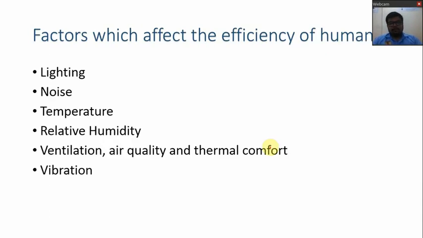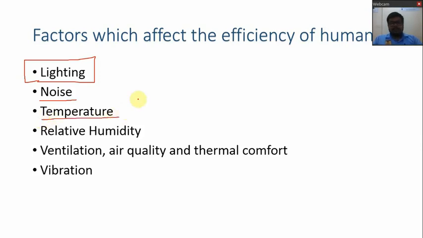Now there are few factors which affect the efficiency of a human worker. Starting with the first one, obviously the lighting. If proper lighting is not there, then it will affect the efficiency of the human, and obviously it will lower the efficiency. Then the second one is the noise. If extra noises are there, then obviously the human or worker will not feel comfortable. Then temperature.